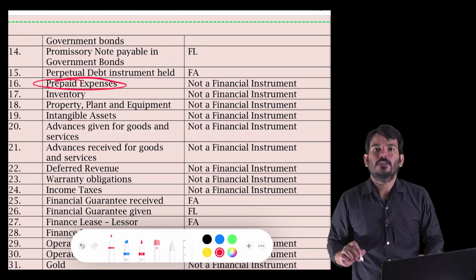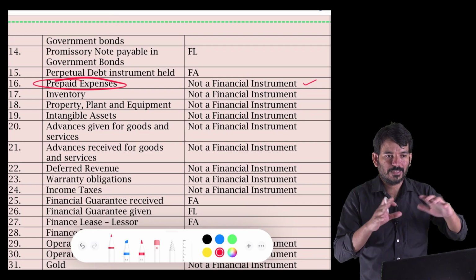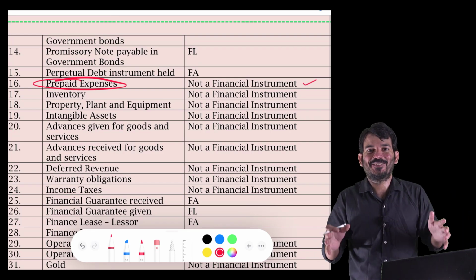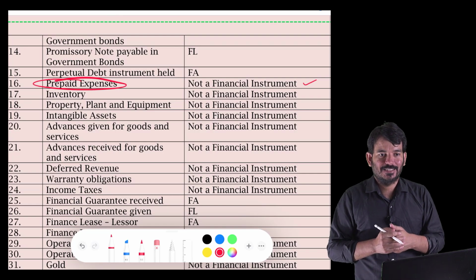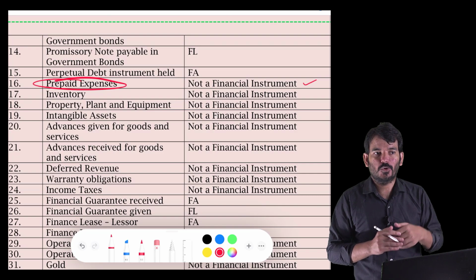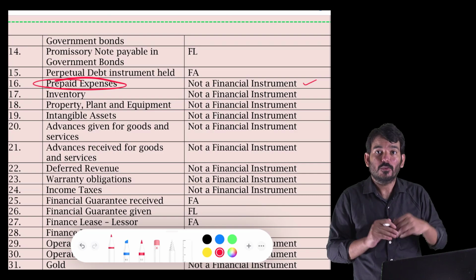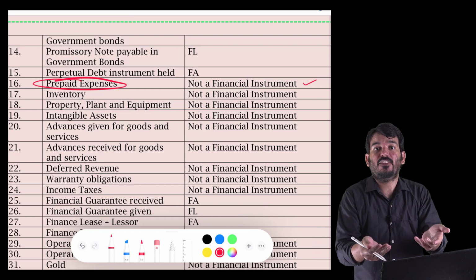Prepaid expenditure. So why is prepaid expenditure not a financial instrument? This is the same example I said in the morning also. This premises I am taking on a rent basis. I paid the rent for the next month. So there is a contractual right. But what is the contractual right? The contractual right to use the premises for one more month.